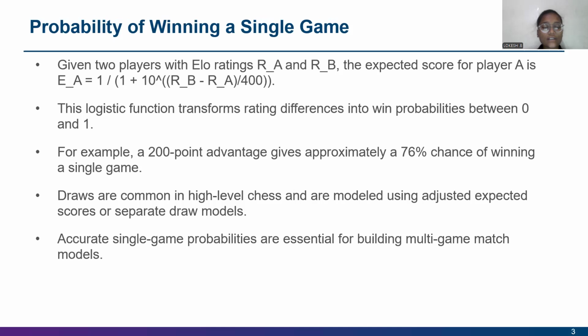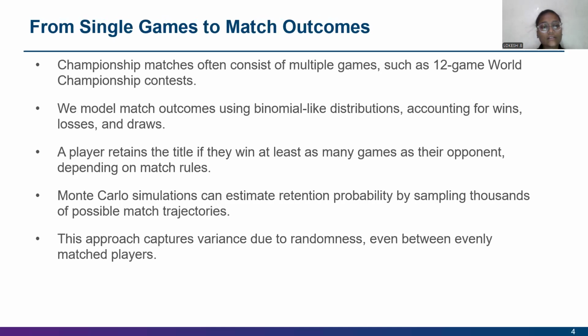This is the probability of winning a single game. The function transforms rating differences into probabilities from 0 to 1, and a 200-point advantage gives approximately a 76% chance of winning a single game. Draws are common in high-level chess, and the single game probabilities are essential for building the multi-game match models. And next, from single games to match outcomes.